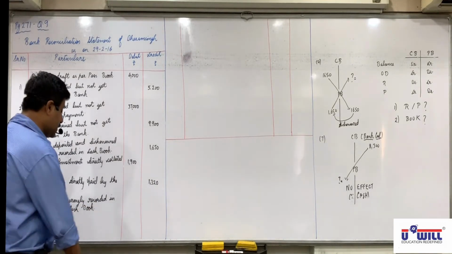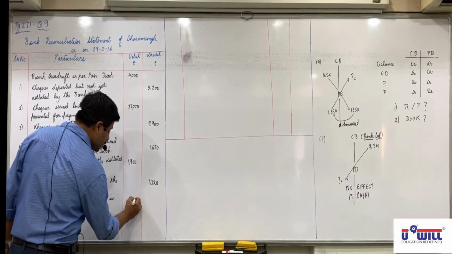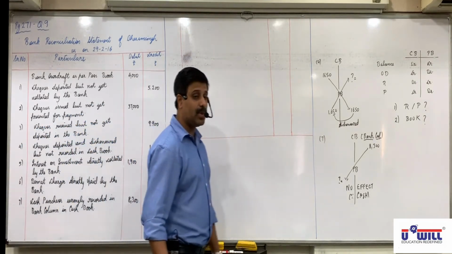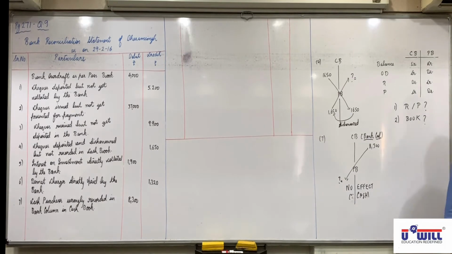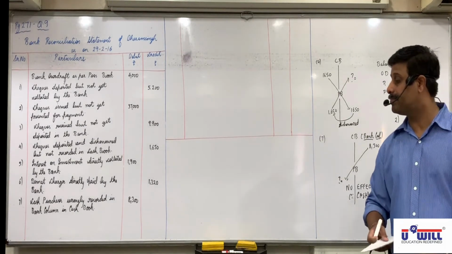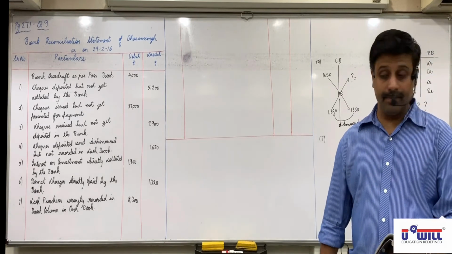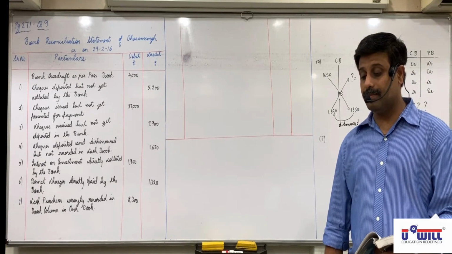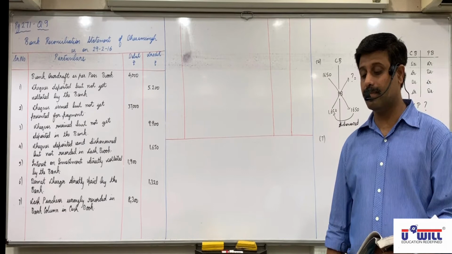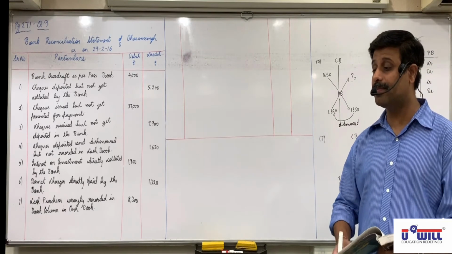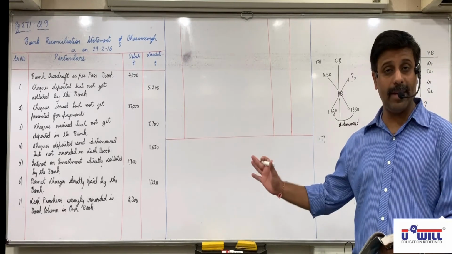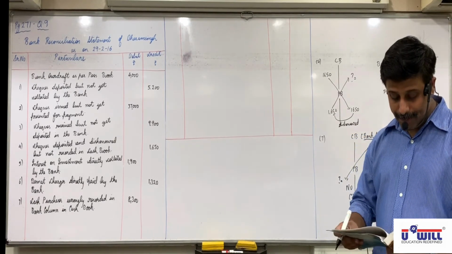So 8300 is credited in cash book but not debited in passbook, so debit in BRS. Any doubts with this? All are clear with it? Raise your hand who is still writing the 7th one. All are completed? Look at the 8th.